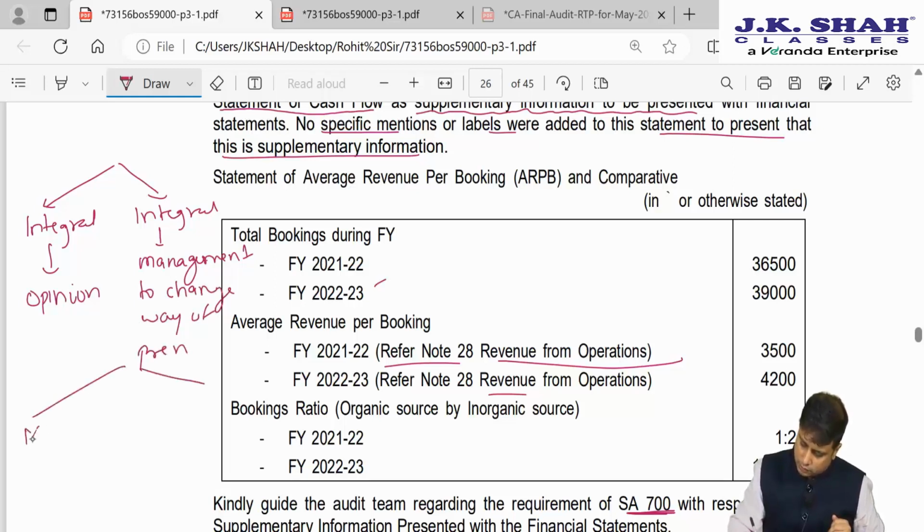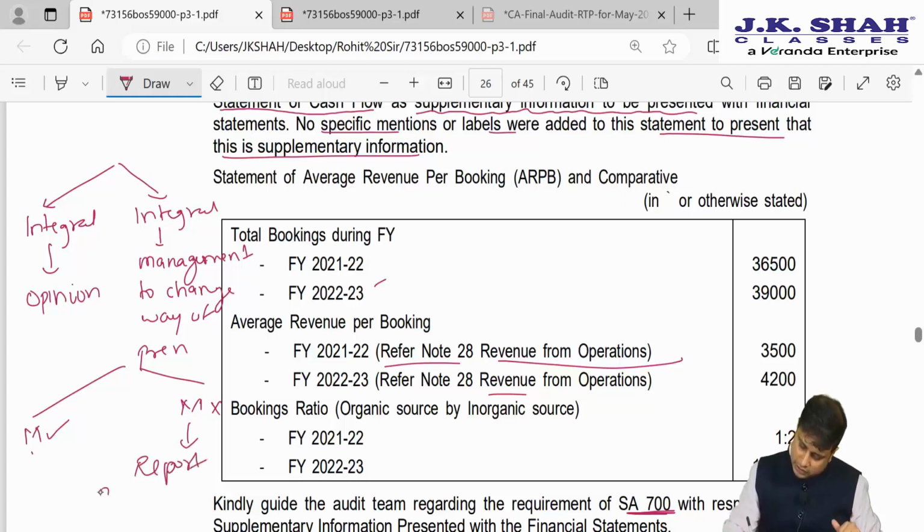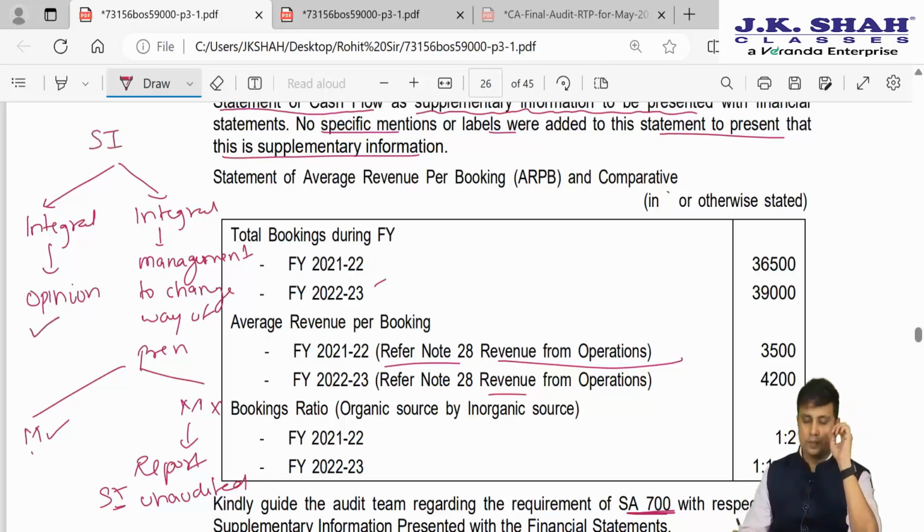Now, two cases: management changes or management refuses to change. If management changes, nothing like it, but if management refuses to change, then in the auditor's report we will have to mention that this supplementary information is unaudited, and that we are not expressing any opinion on it. So once again, if it is integral, we will give our opinion on it.